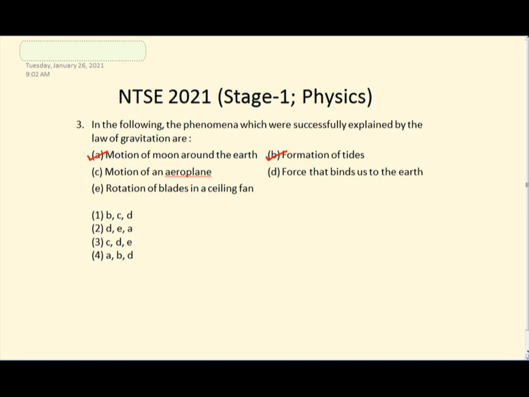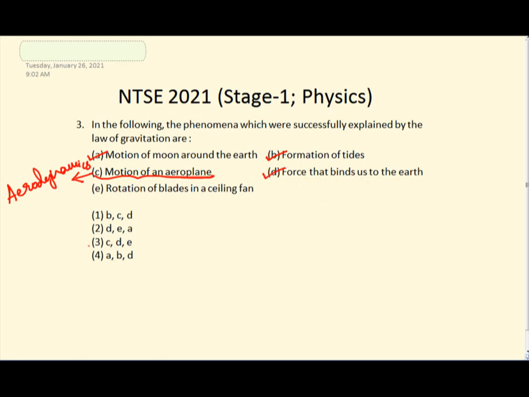And the third one, motion of an aeroplane. Is this explained by gravitation? No, this is not explained by gravitation. Motion of aeroplane is explained by aerodynamics. Aerodynamics. Okay.